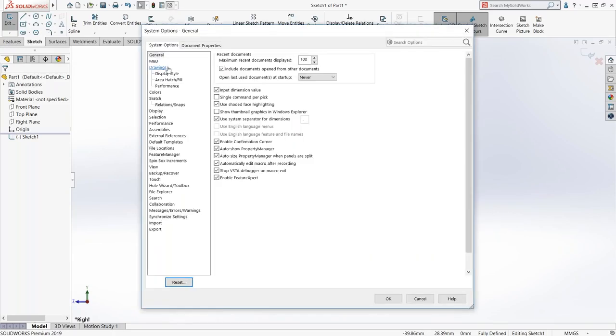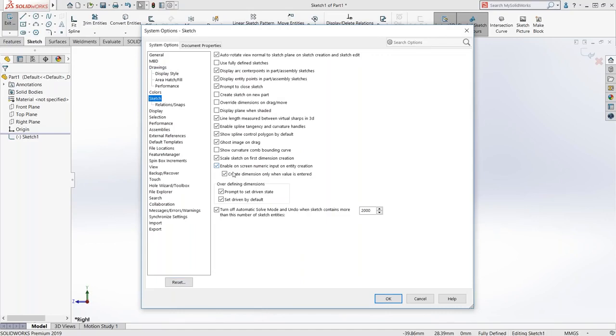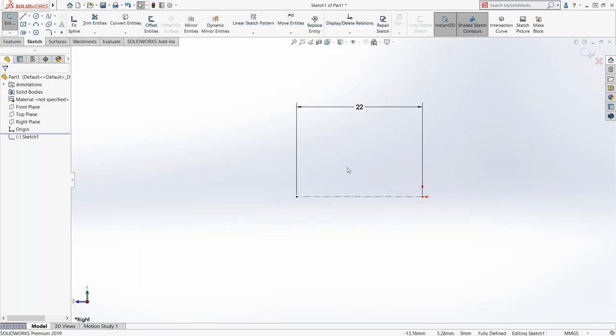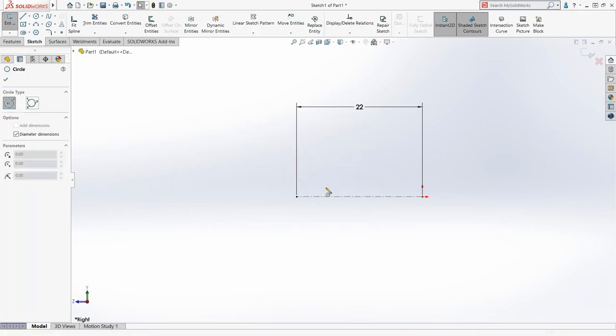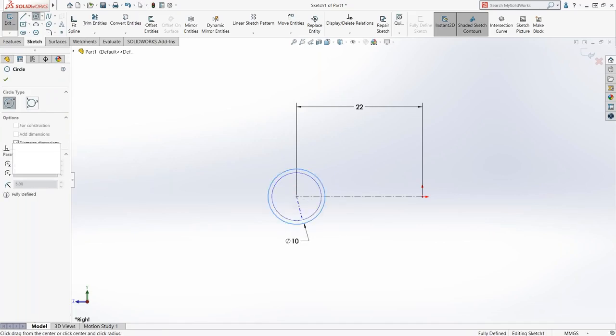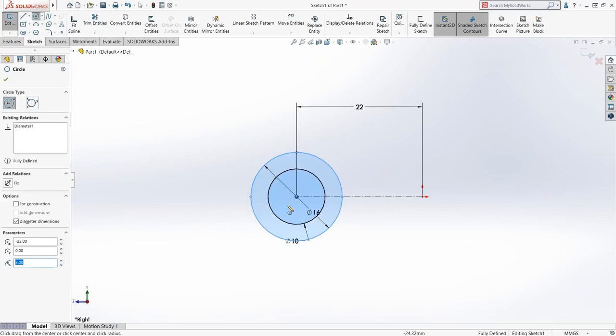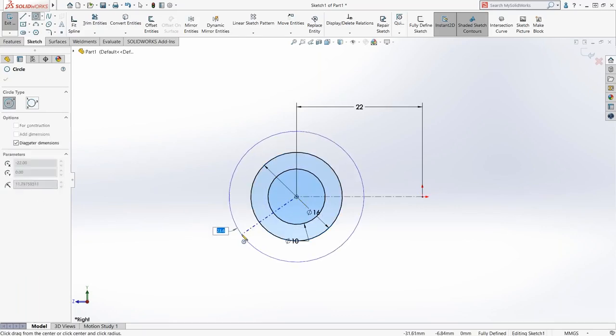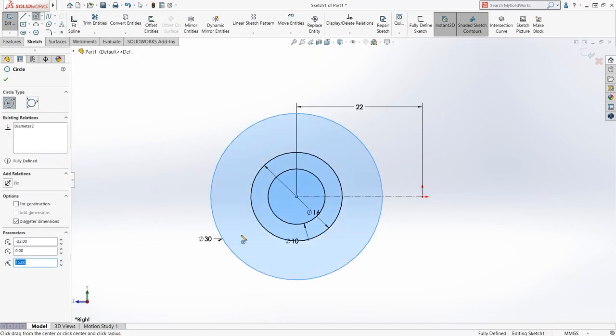Another setting that I would encourage you to take a look at are these two buttons right here. Just hit the help down here and look for these two right here, and it'll explain what happens when you have that on, but it all takes account for when I'm doing the sketch numeric input. So let's get that stuff out of the way here. So I have a horizontal construction line on there, and then I'm going to draw some circles. This one's going to be 10, this one's going to be 16, a radius of 8, and this one I'm going to make 30, which is a radius of 15.